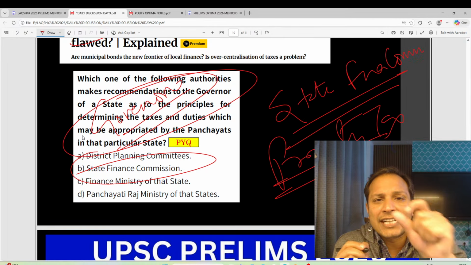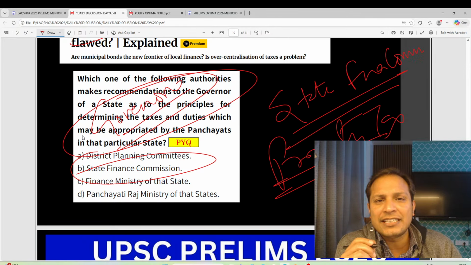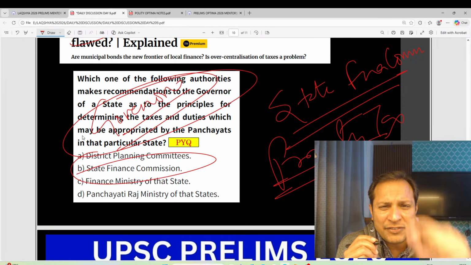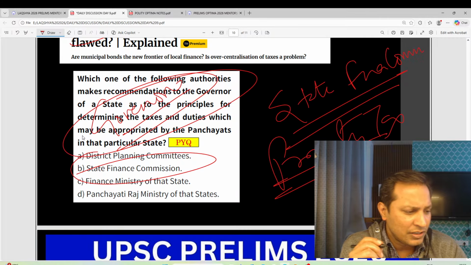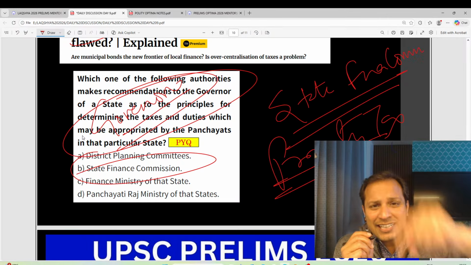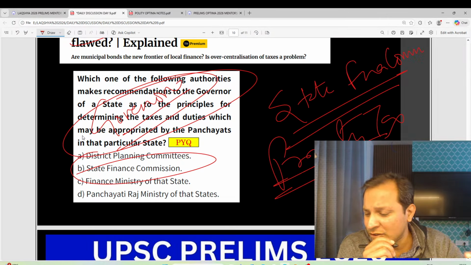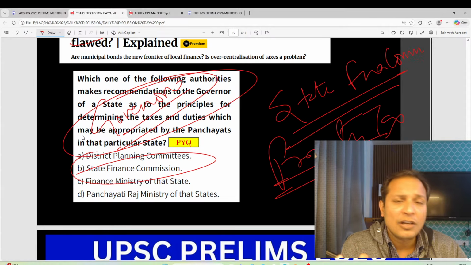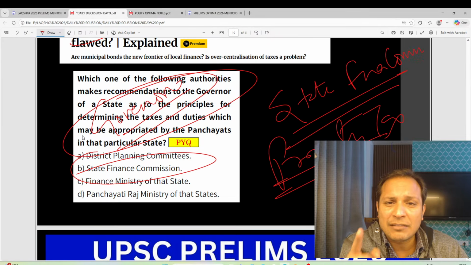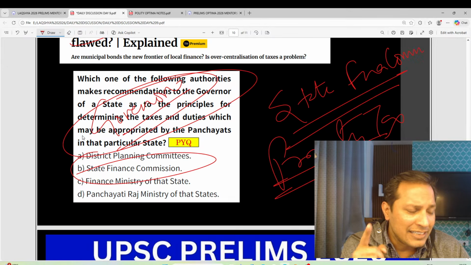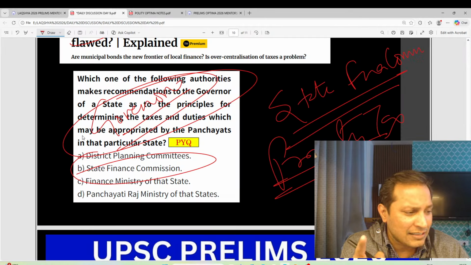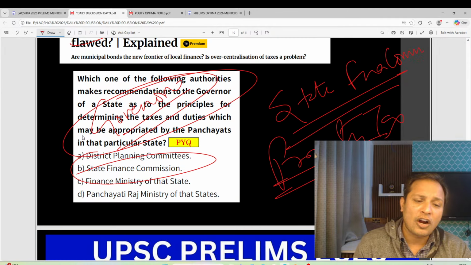Is there any qualification mentioned for the members of the State Finance Commission in the Constitution? Yes or no? No, nothing is mentioned. Guys, is the recommendation of the State Finance Commission binding? Yes or no? It is not binding.